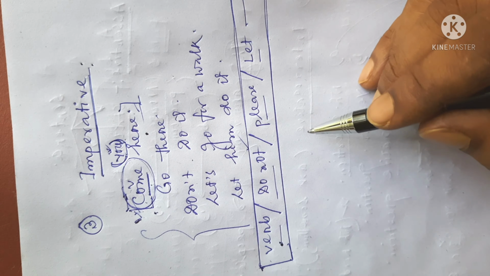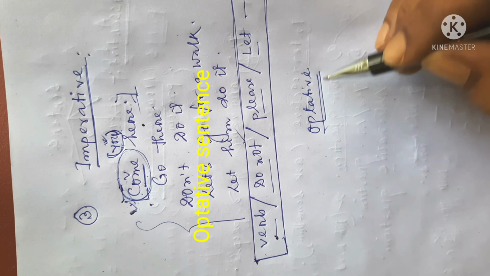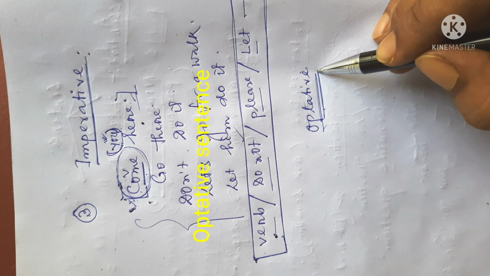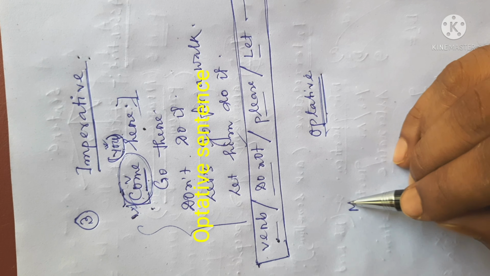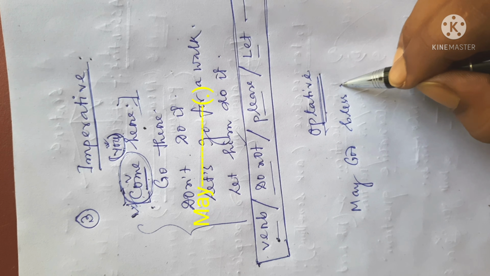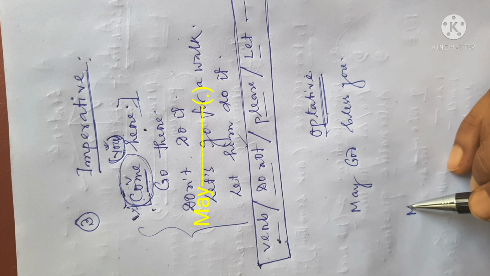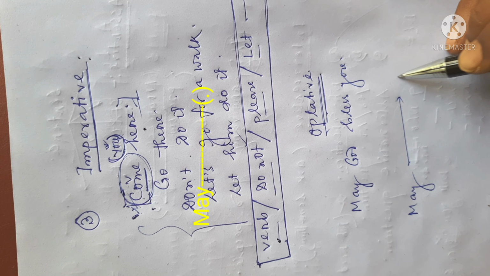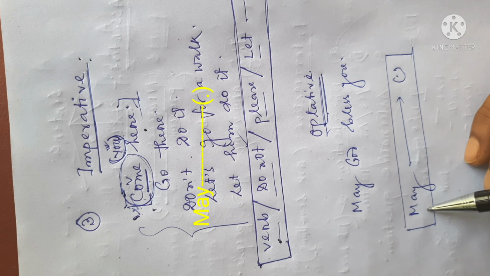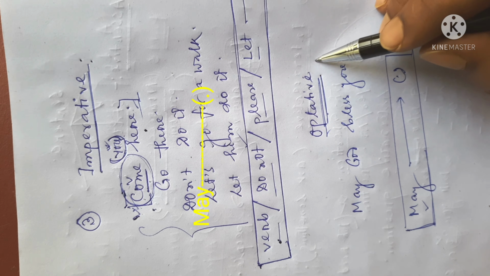And now the optative sentence. What is an optative sentence? First of all, I have to give an example. May God bless you. In this sentence, we find that the sentence starts with may and ends with a full stop. This type of sentence, which starts with may and ends with a full stop, may be called an optative sentence.